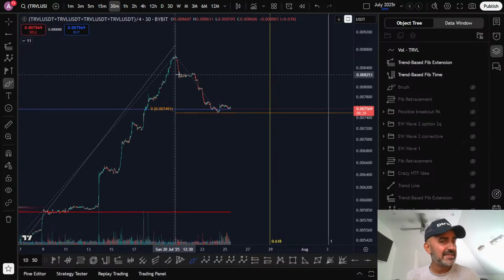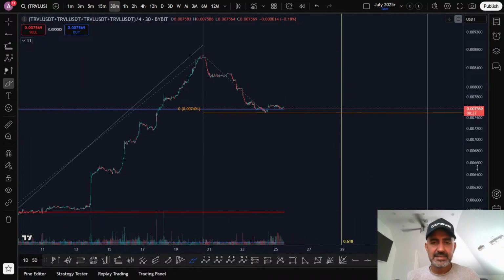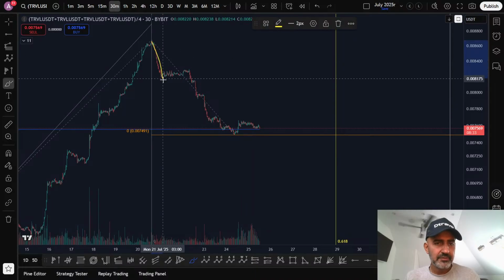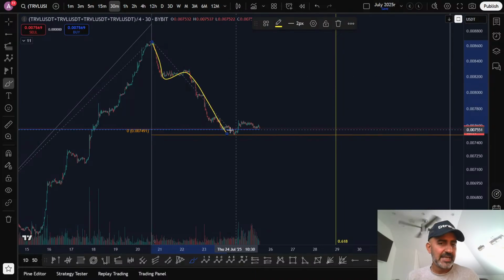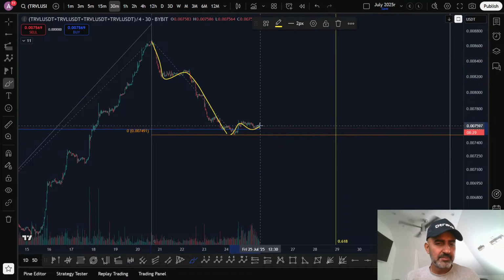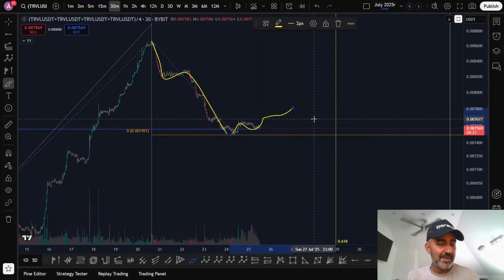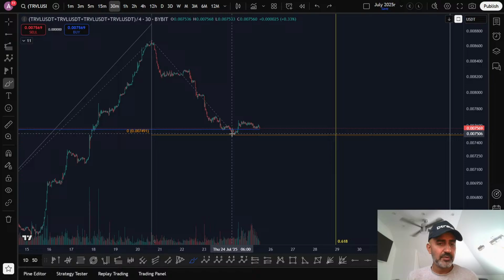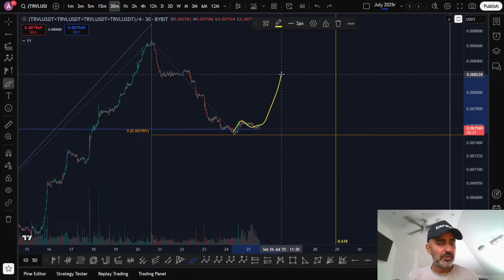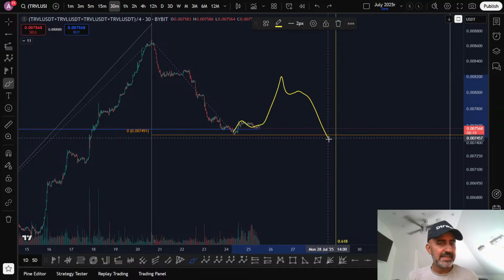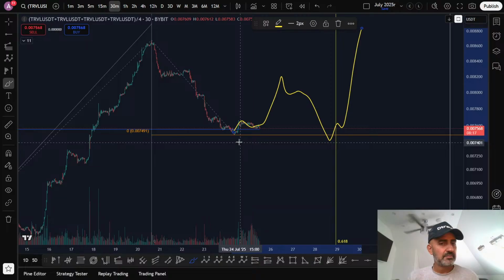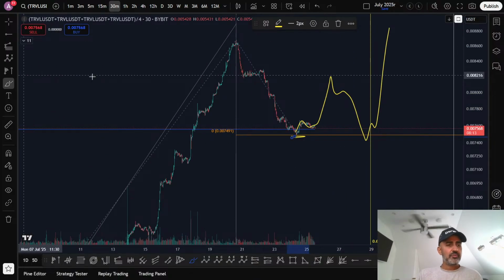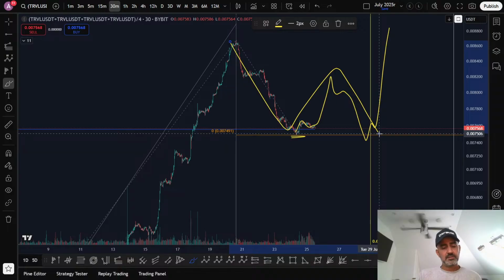So this isn't flat. You can clearly see this is a zigzag, i.e. a downwards zigzag, and so there's your first ABC. Now we're putting in some kind of ABC maybe, and then you get your third ABC. Ideally what you want now with this corrective move is up as possible, so that when we do the last leg we can just come back down to take the lows, and that's your corrective ABC type.